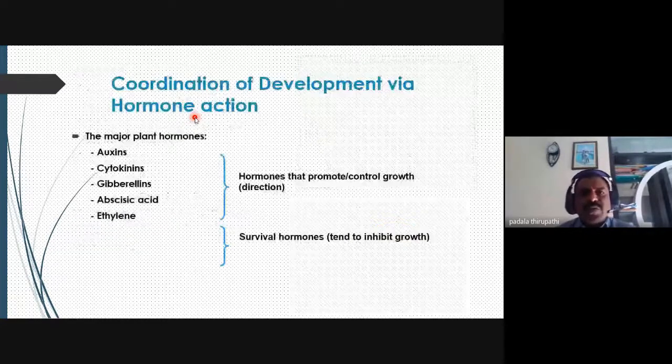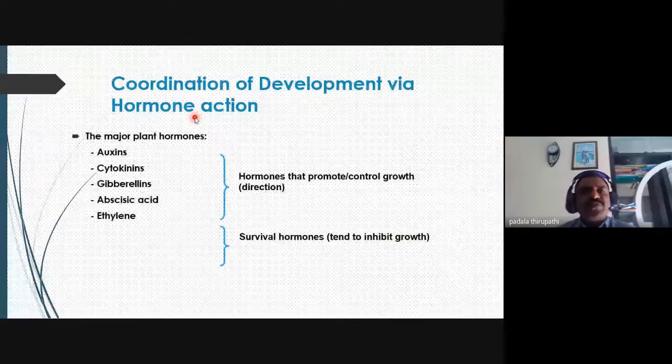Then there is the coordination of development via hormones like auxins.